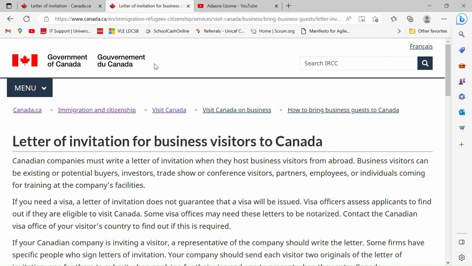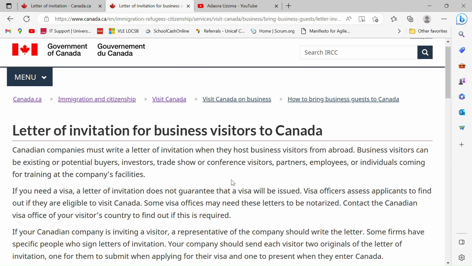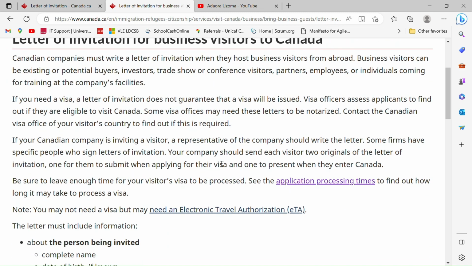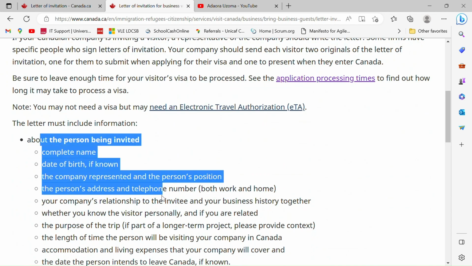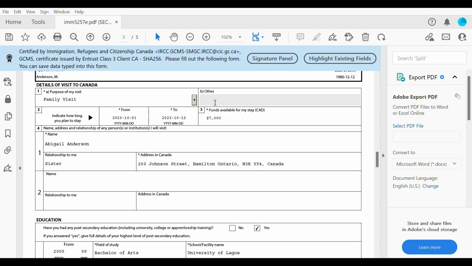And then for those coming for business trips, business visitors can be people who are potential buyers, investors, who are coming for trade shows, conference visitors, partners, employees, individuals coming for training at the company's facility. So all these people fall under business visitors. This is what the company or the institution is going to provide for you. So all that is here. Alrighty, so having said all that, moving on.